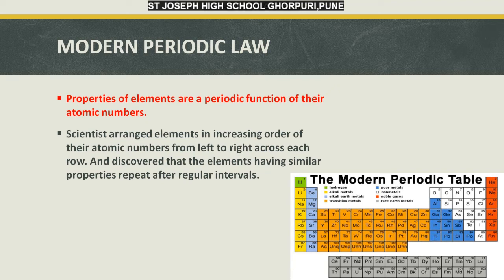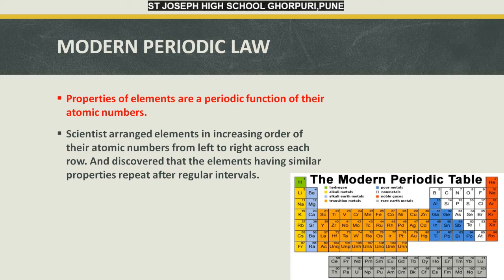Question number 4. What do you think? Should hydrogen be placed in group 17 of halogens or group 1 of alkali metals in the modern periodic table? Now, as we had already seen, hydrogen does not have any similarity with halogens, that is fluorine, chlorine, bromine, and iodine, the halogens. But it does not even have similarities with the alkali metals like lithium, sodium, potassium, rubidium, cesium, and francium. So it is classified in group number 1 because it has the least atomic number, 1.